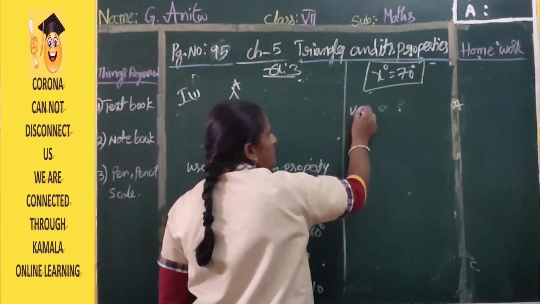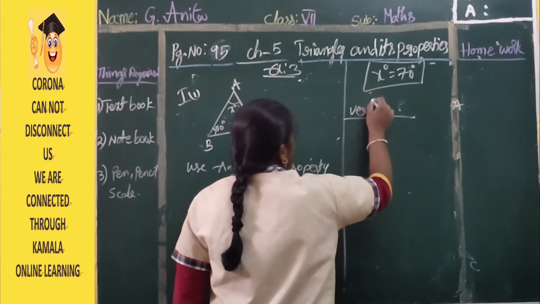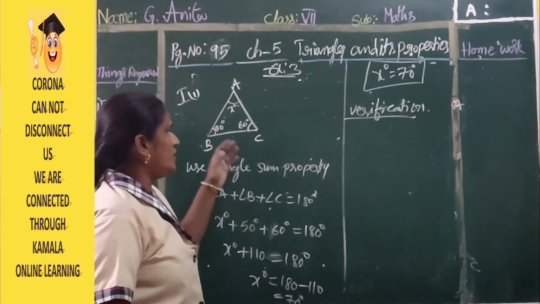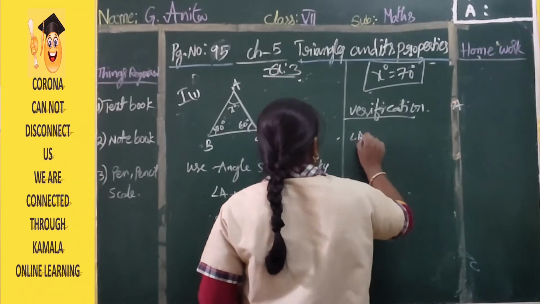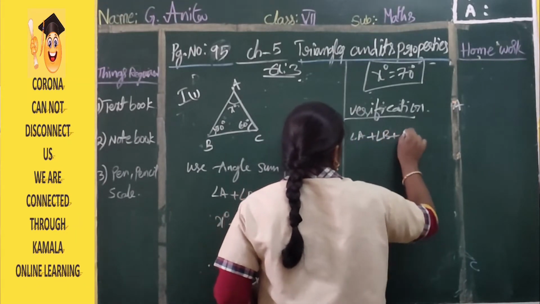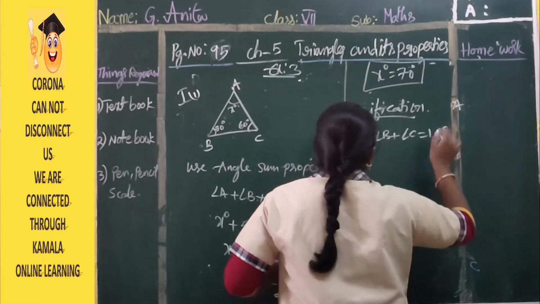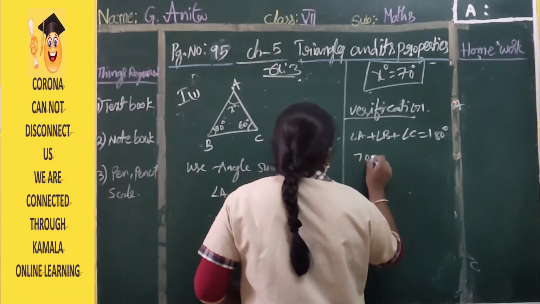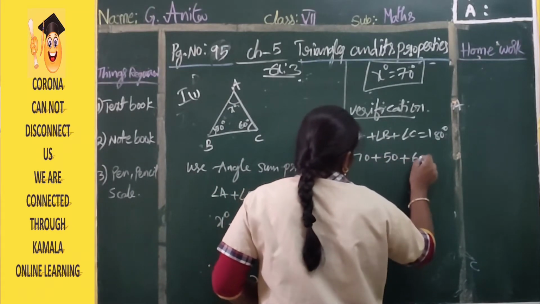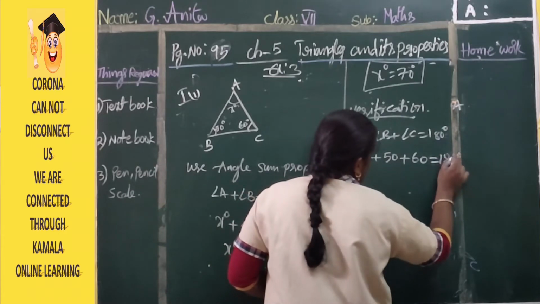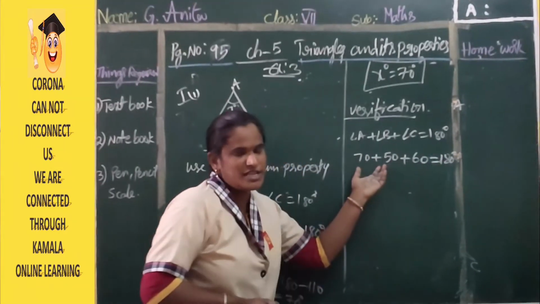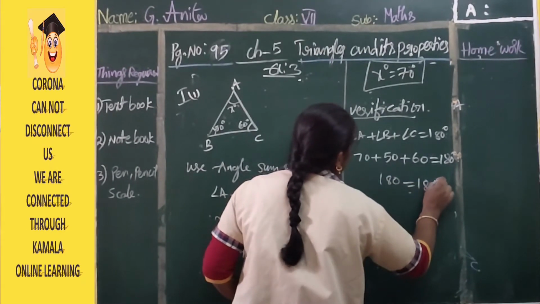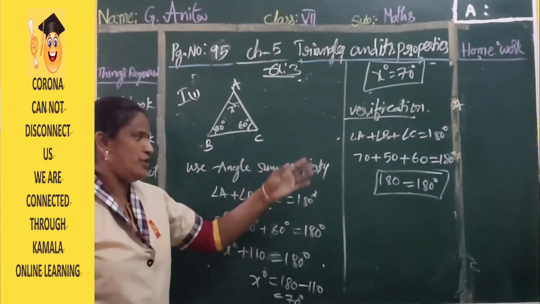So verification is nothing but checking. How can you verify this one? Whether our answer is correct or not? Once check it. Angle A plus angle B plus angle C should be equal to 180 degrees. So what is angle A? X degree is given. X is what? 70. So 70 plus 50 plus 60, is it equal to 180 or not? Okay. 70 plus 50 is nothing but 120. 120 plus 60, 180. Yes, it is correct. Our answer is correct. Okay, clear?